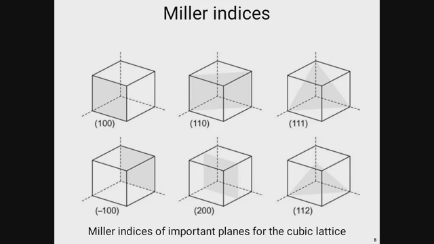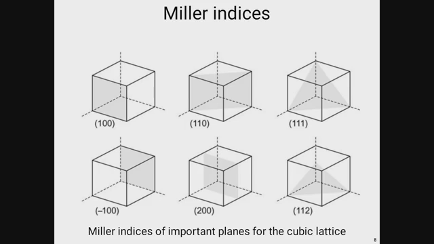For example, if we consider the 1 0 0 plane, that means we are going from the origin towards the x direction, which is 1, the y direction, which is 0, and the z direction, which is also 0. Now if we find the reciprocal of the lattice, that will be 1 by 1 equal to 1, 1 by y, that is 0, and 1 by z, which is also 0, and this is the plane of the Miller indices.